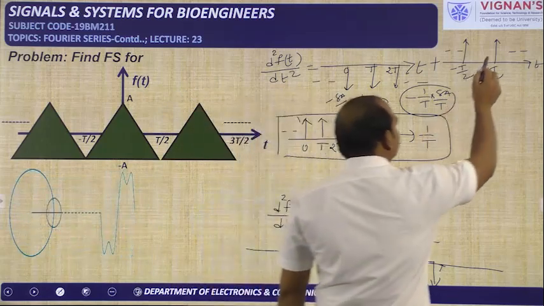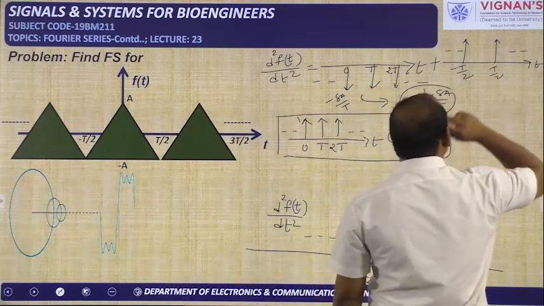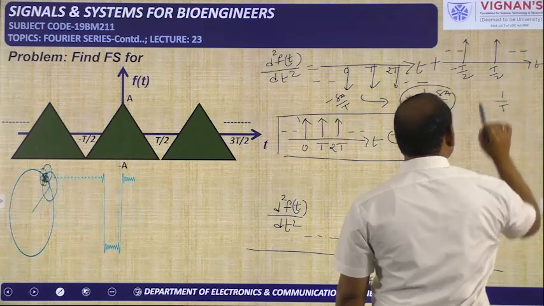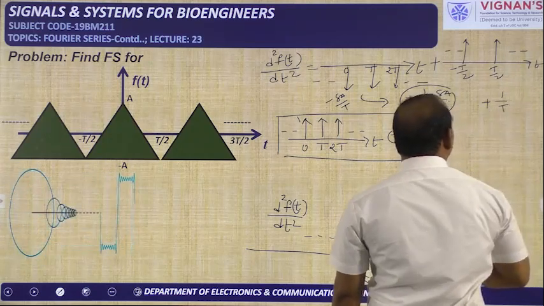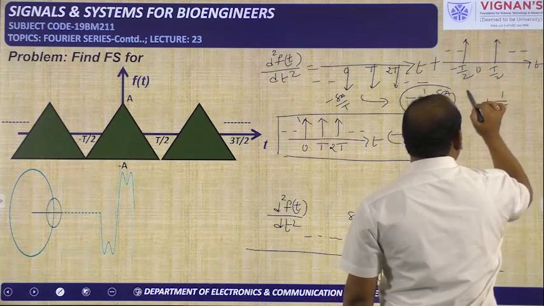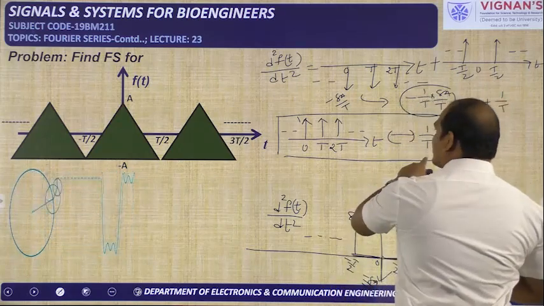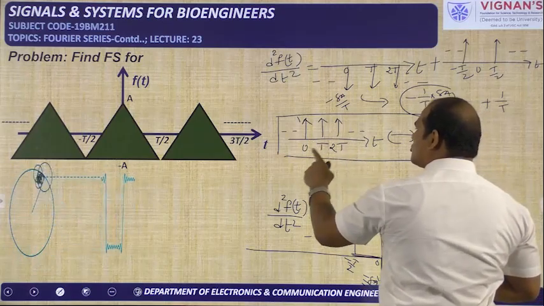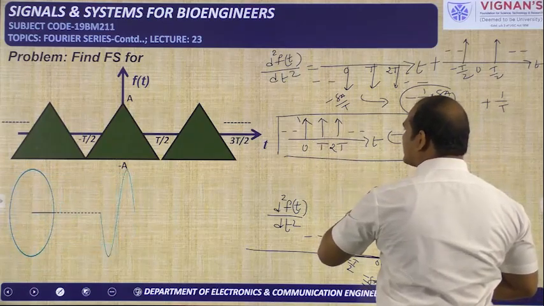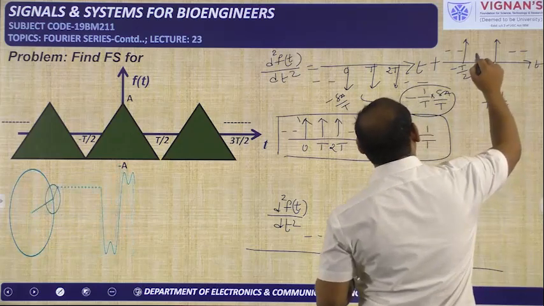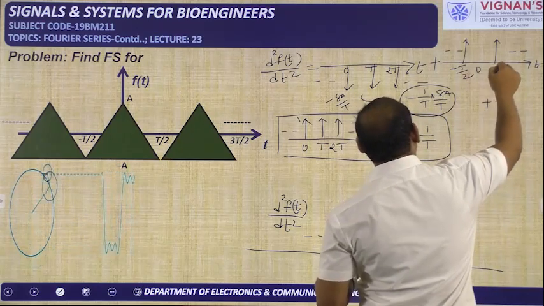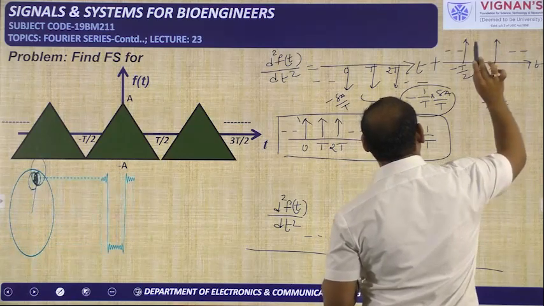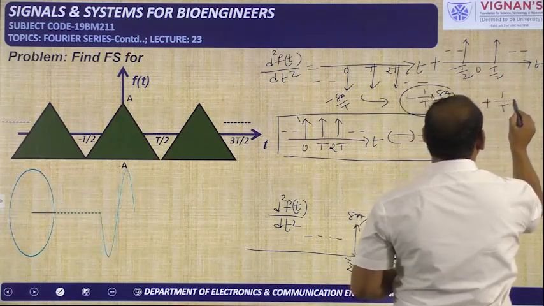Next, for this particular signal, what is the coefficient? This is also an impulse train. That's why 1 by T will come, above the x-axis, so plus will come. Here 0 is there. But 1 by T is available for this type of impulse train where impulses are available at t equal to 0, T, 2T, like that. But here the impulse is available at T by 2. That means the impulse which is available at t equal to 0 is shifted to the right side. That means a shifting operation is there.